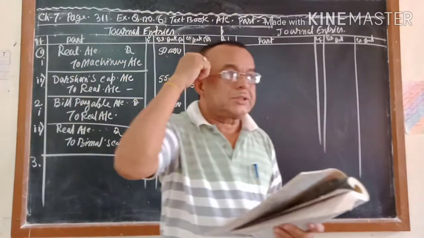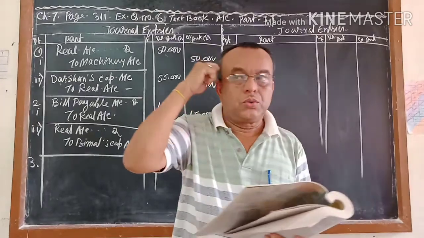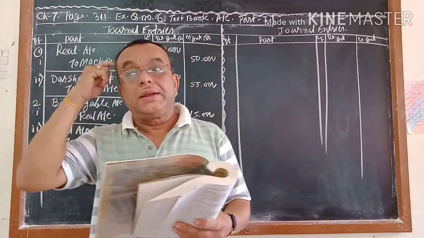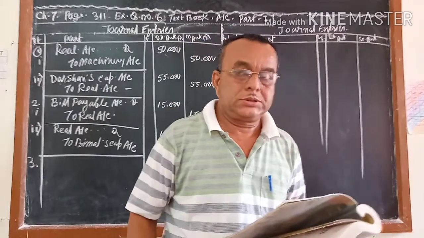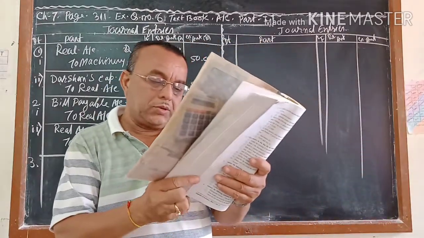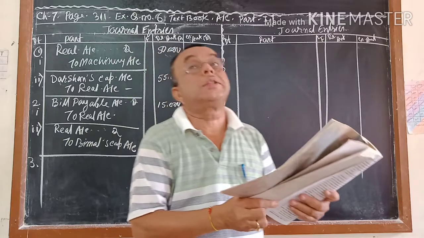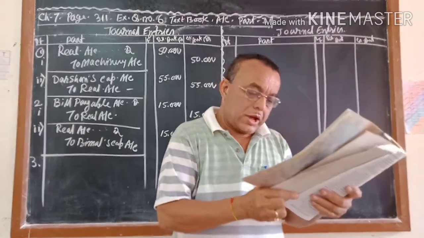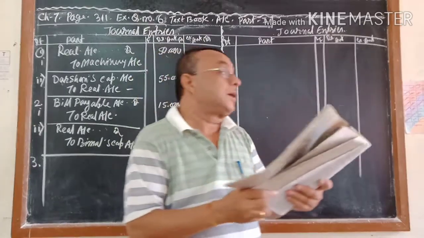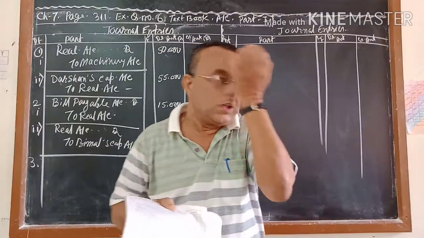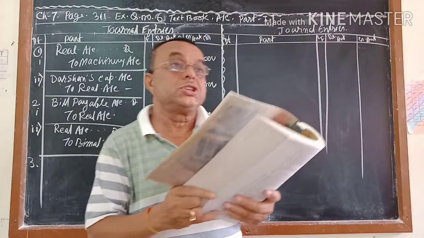Will you pass the first entry? No. Why? Because bad debt has already been treated in the profit and loss account debit side once. In the profit and loss account debit side, you wrote bad debt when you did the final account. And you did not expect at that time that you would get back the money. But after a certain month or a year, you are getting back 6,000.